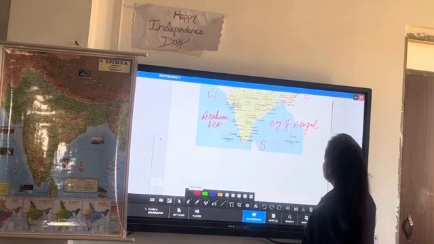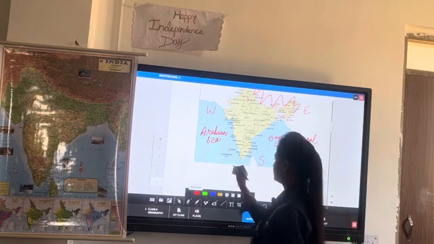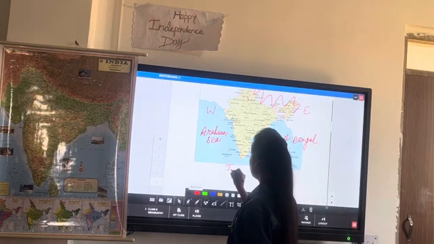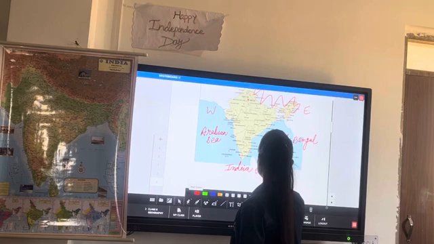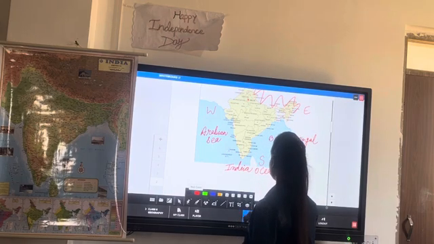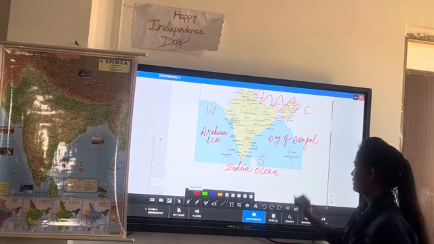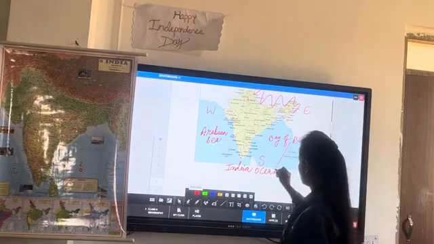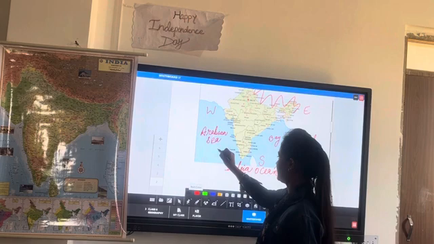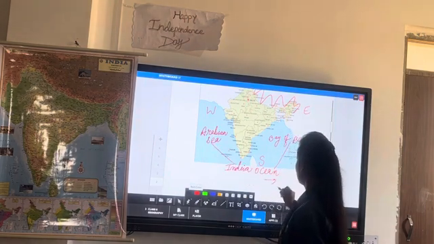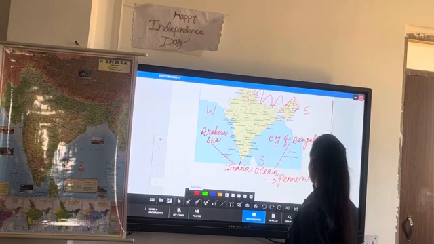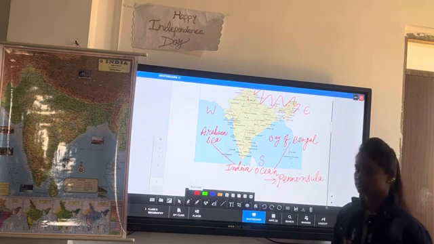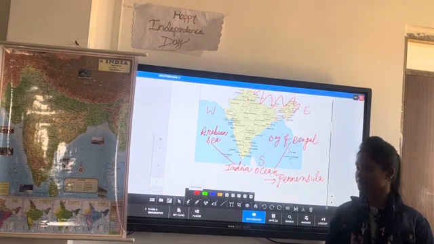And in the most southern part, it is bounded by the Indian Ocean. And these three, the Bay of Bengal, Indian Ocean and Arabian Sea, make a peninsula. Correct?